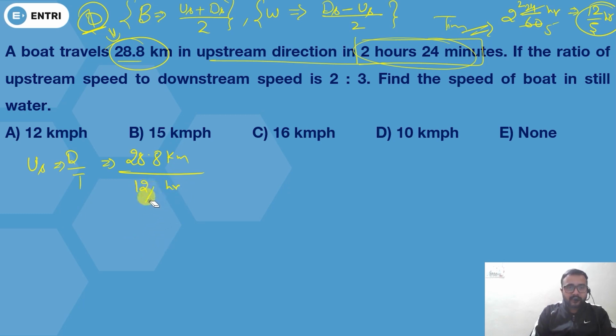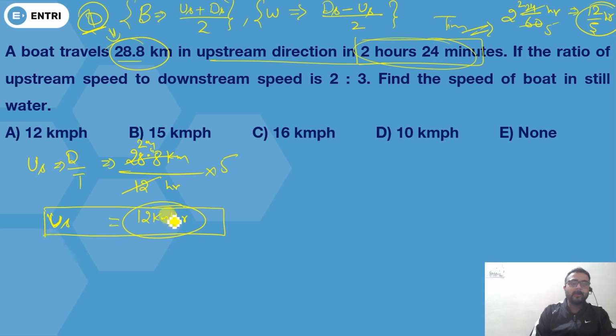Now this 5 will go here and 12 will cancel out this. 12 2s are 24, 12 4s are 48. It means this will be 2.4. So 2.4 into 5, you're going to get 12 kilometer per hour. So you can say your upstream speed is 12 kilometer per hour.